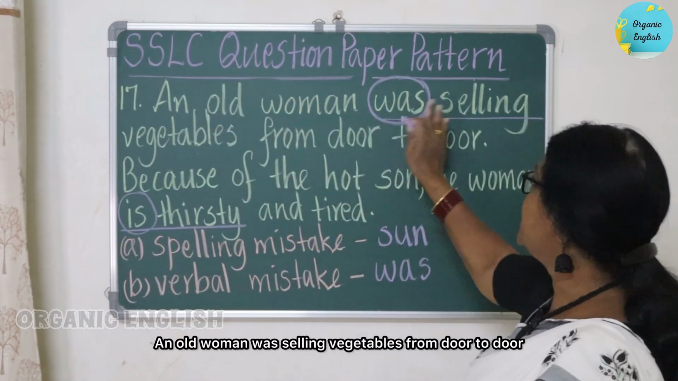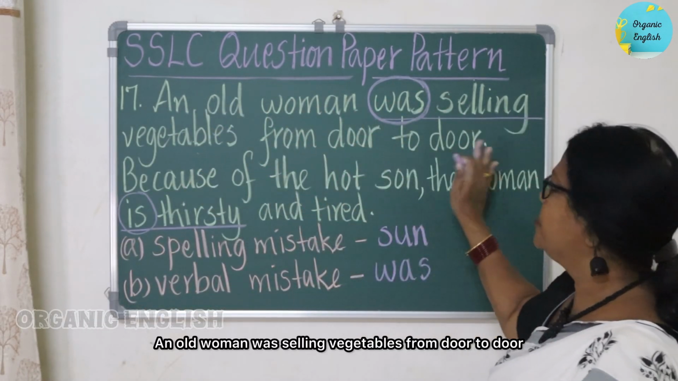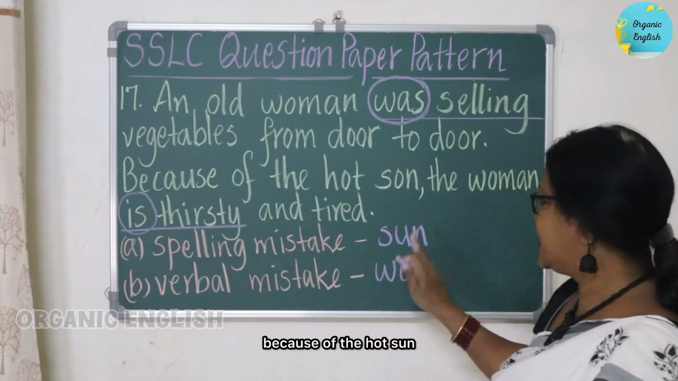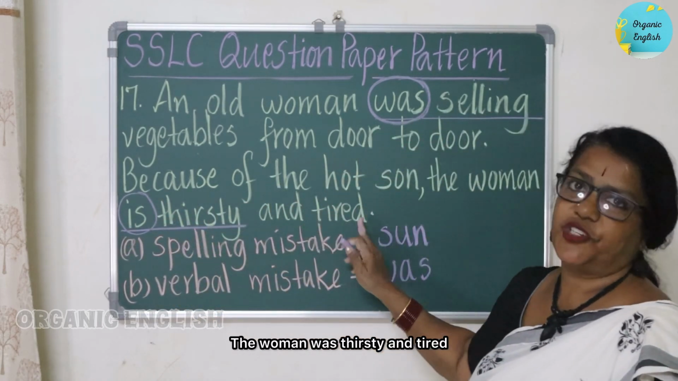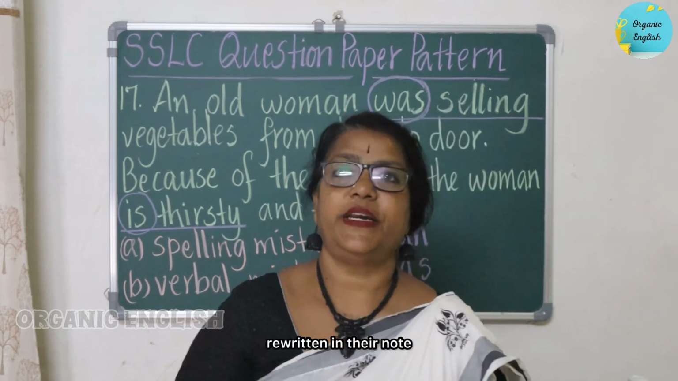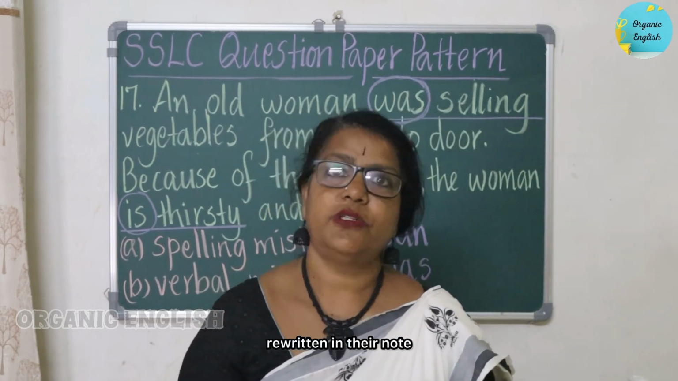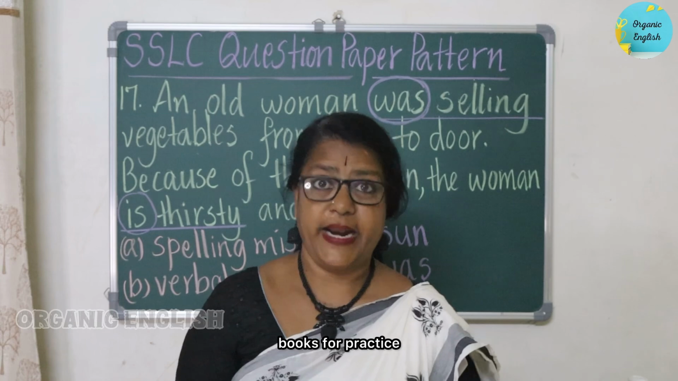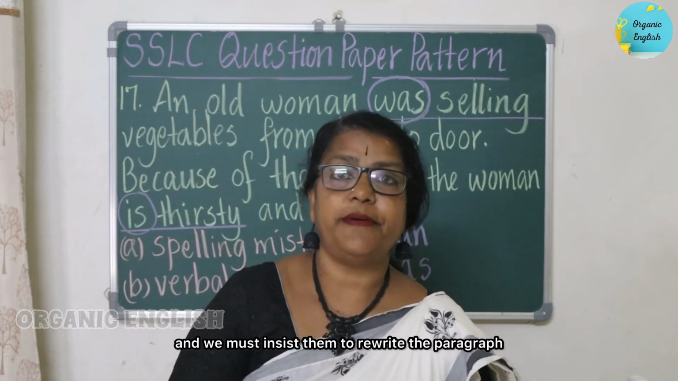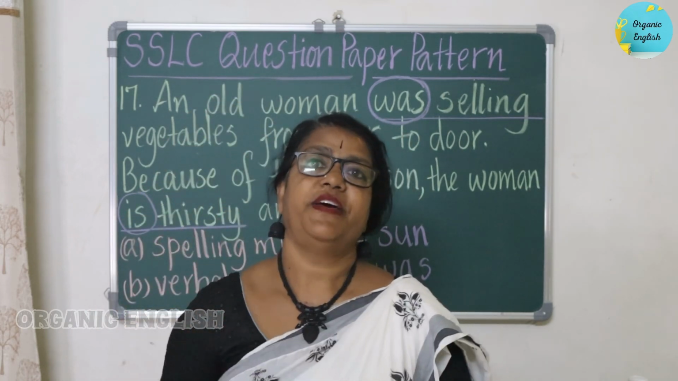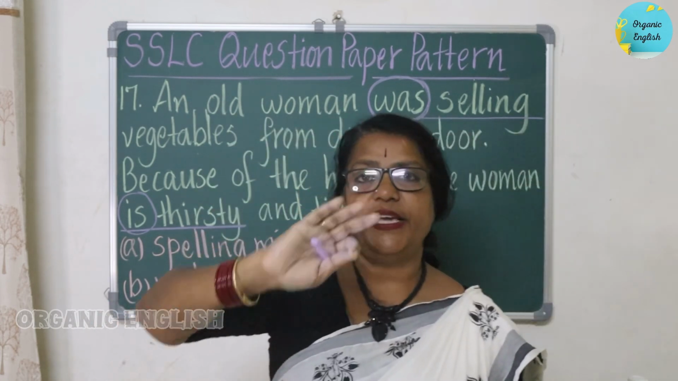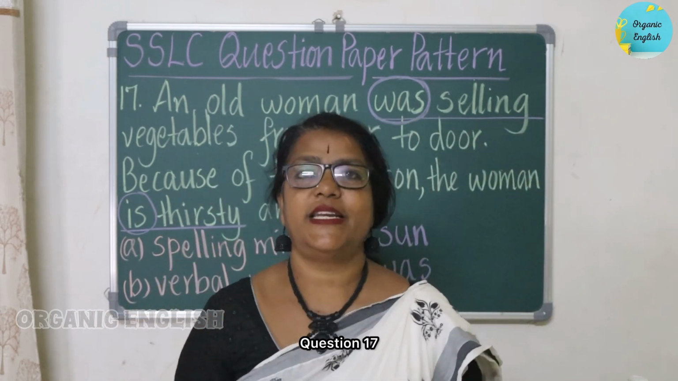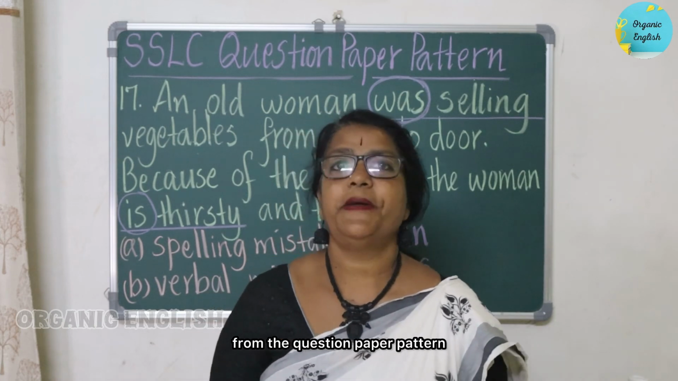Now let us read the sentence. An old woman was selling vegetables from door to door. Because of the hot sun, the woman was thirsty and tired. So this should be rewritten in their notebooks for practice, and we must insist that they rewrite the paragraph in their answer books. So this is about Main 3, question 17 from the question paper pattern.